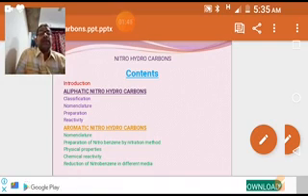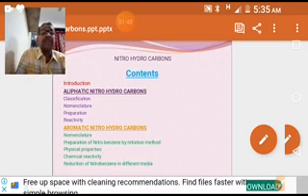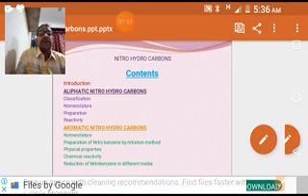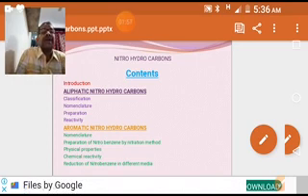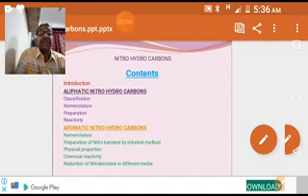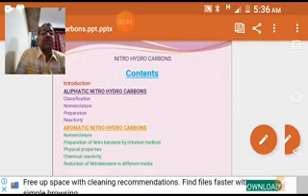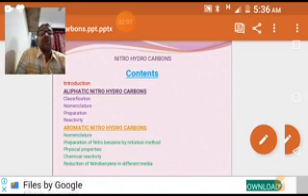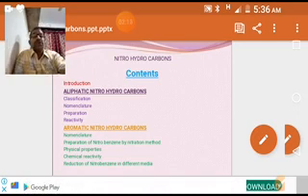Nomenclature, preparation of nitrobenzene as an example for aromatic nitrohydrocarbons, physical properties and chemical properties, especially taking nitrobenzene as an example, and reactivity, reduction of nitrobenzene in different media. These are the contents, subtopics we are going to discuss in detail in this chapter.